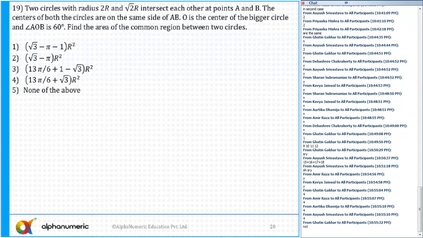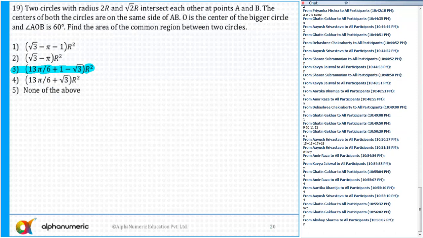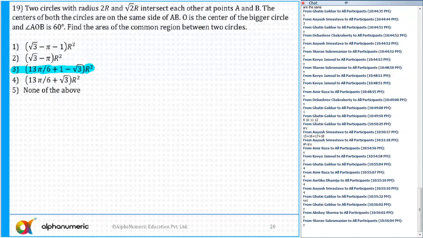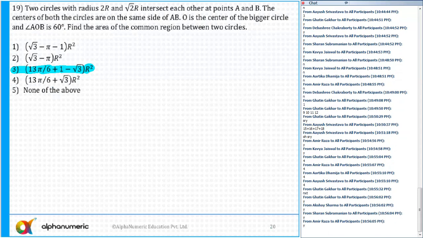19. What is the answer for question number 19? The correct answer for question number 19 is 13 pi by 6 plus 1 minus root 3, r square. Does anyone want me to discuss this question? Actually, this is the question which we have done in the class, exactly the same question. When I draw the figure, you will be able to realize that. Because of the values, it might be time consuming.